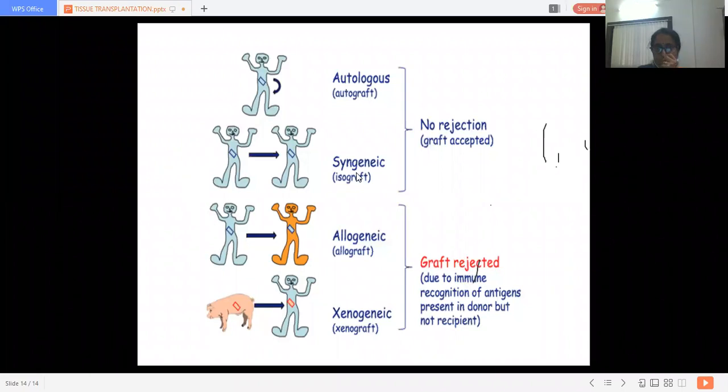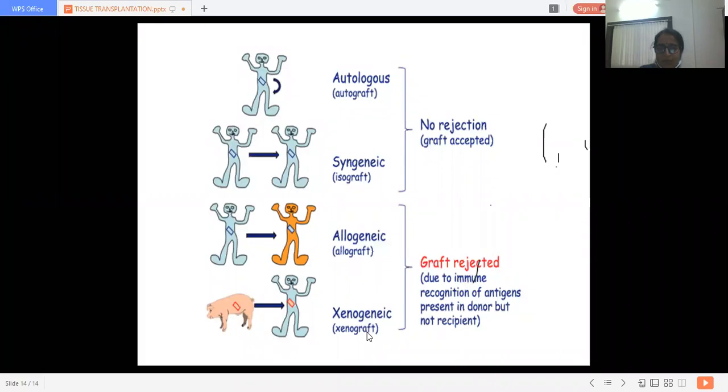Okay, my dear students, this diagram is again very important. In it you can see the types of graft: autograft, isograft, allograft and xenograft.